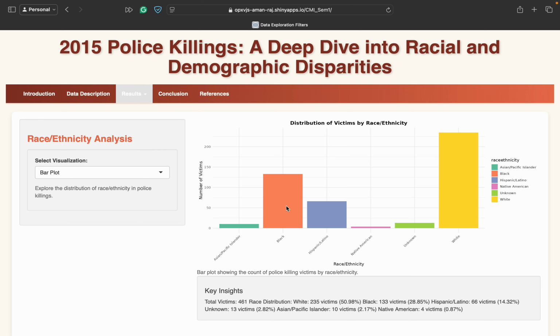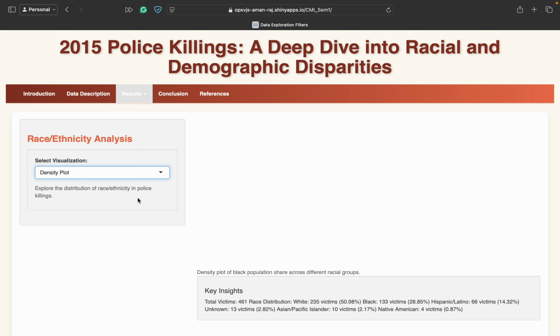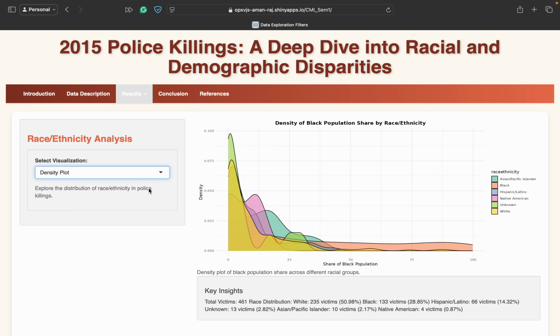Now you may choose to believe from this bar chart that white people were killed the most, as the number of victims is higher. But remember that according to the demography, the white people living in America were the most to begin with. So these were the key insights, and these are the different kinds of plots which provide the same insight.